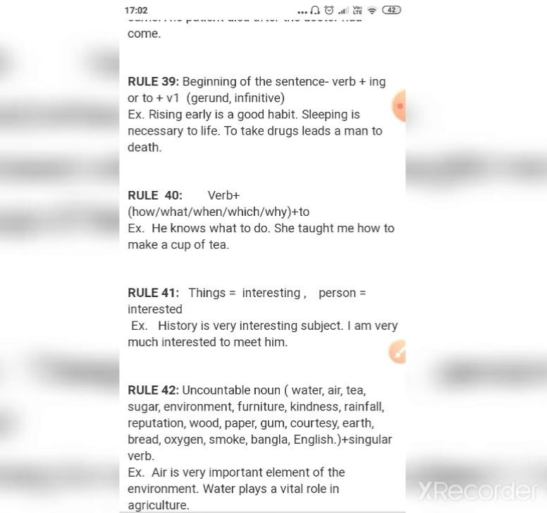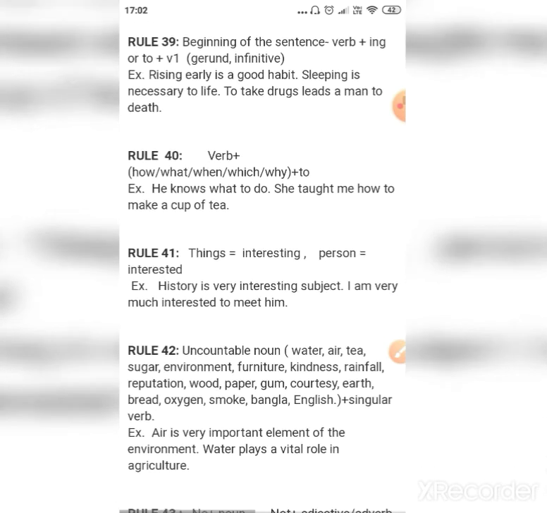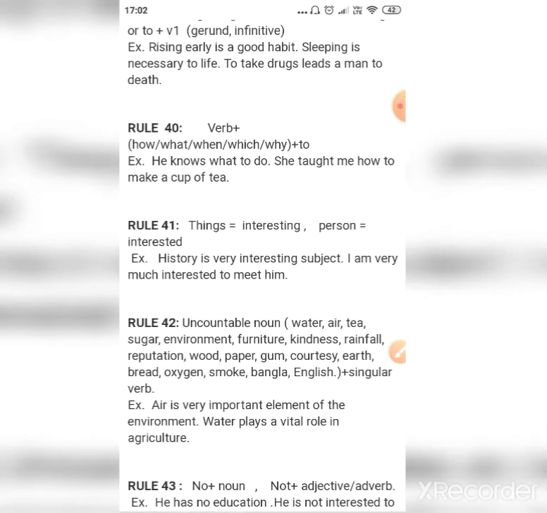So rule number 40 says verb plus all these words which are there in the bracket, these are called WH words. They are followed by to. Take the example, he knows what to. In the second sentence, how to. What to do, how to make a cup of tea. Rule number 41 says that with the things we use interesting and with the person we use interested. Like history is very interesting. I am very much interested to meet him.